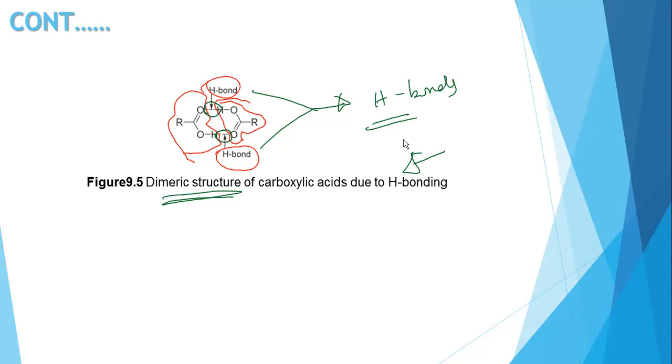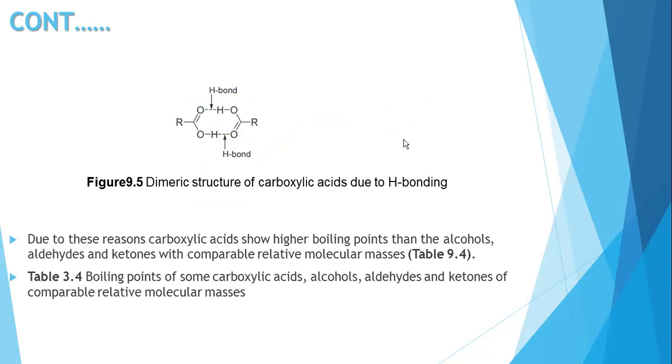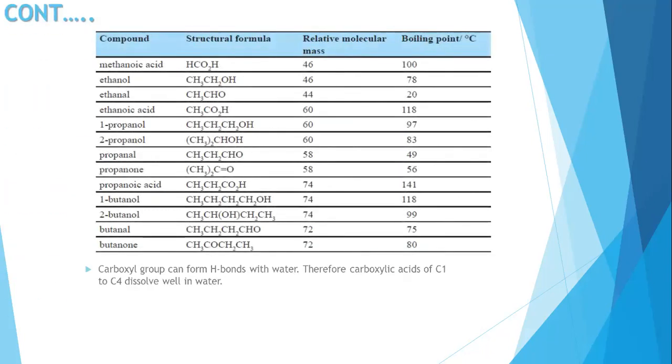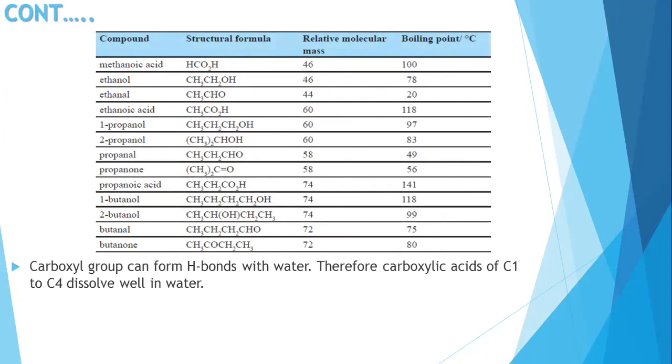This is what we studied, right? The intermolecular force, hydrogen bonding, this table I spoke about. When you have the lower carbon atoms, only those carboxylic acids will dissolve in water. When the number of carbon atoms increases, the non-polar part of the alkyl group will increase.